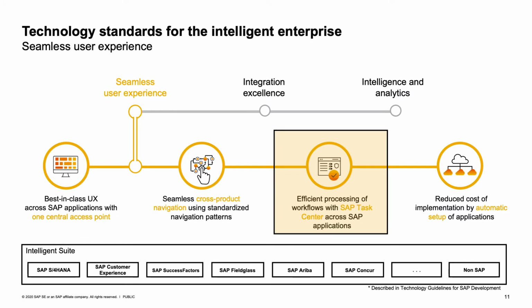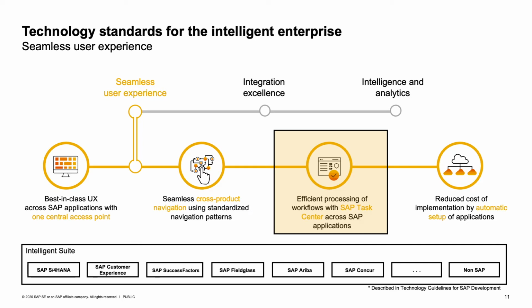On the diagram, you see the aspects of seamless user experience, like best-in-class UX across SAP applications with one central access point, which provides a consistent user experience across SAP applications based on SAP Fiori design. Seamless cross-product navigation using standardized navigation patterns enables easy interaction between the products.